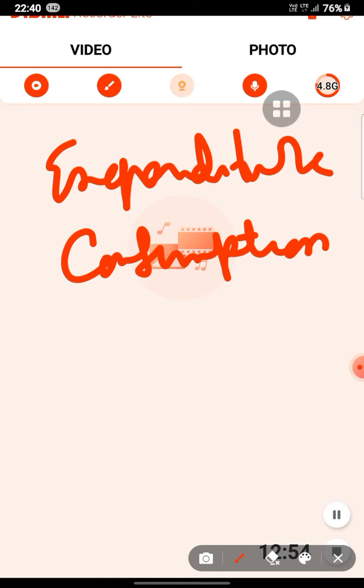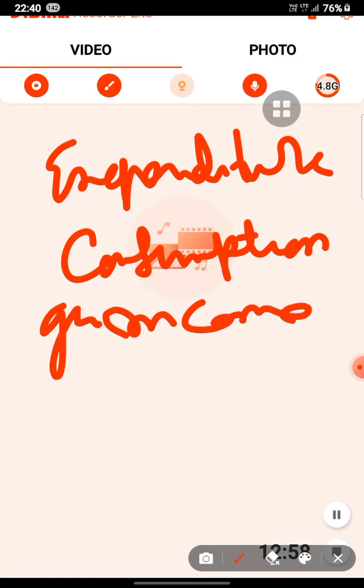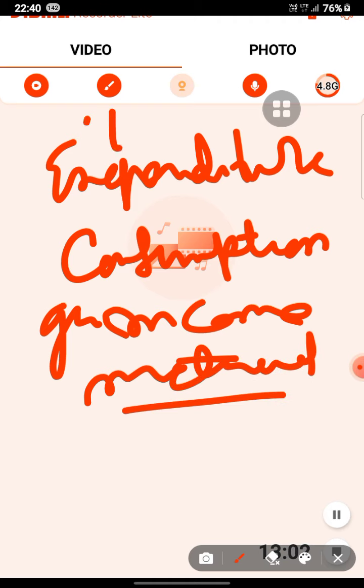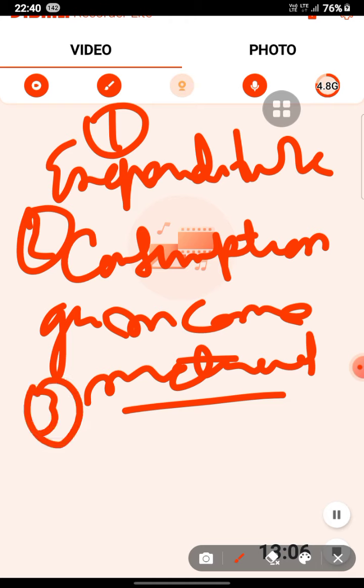Okay, and the third method is the gross income method. So there are three methods: first is the expenditure method, second is the consumption method, and third is the income method. The first method, the expenditure method, is a method of computing GDP that measures the amount spent on all final goods and services during the period.